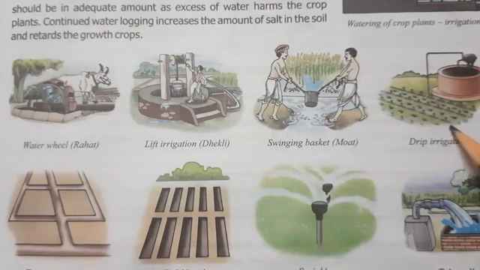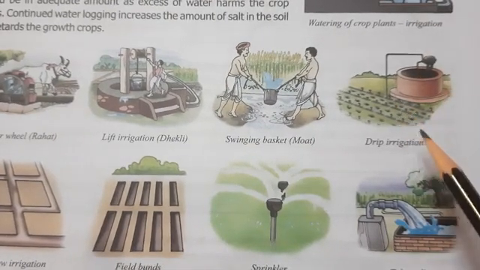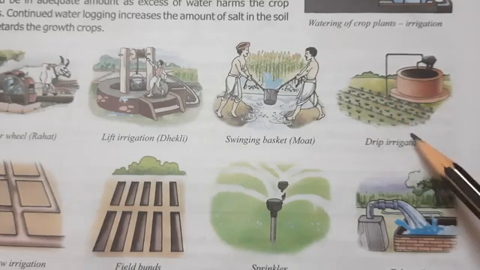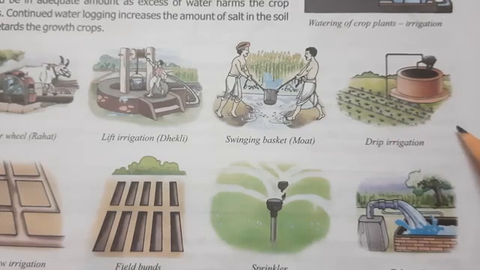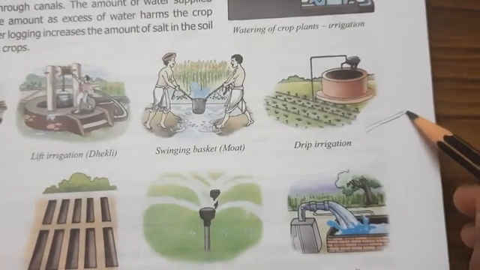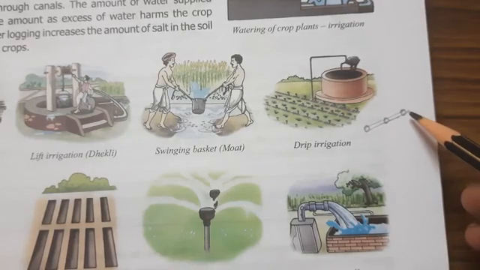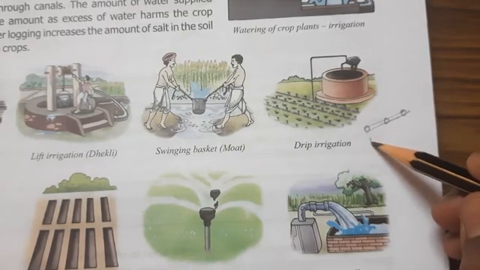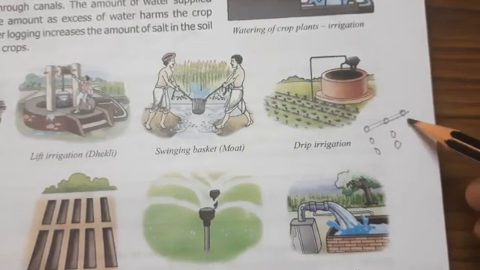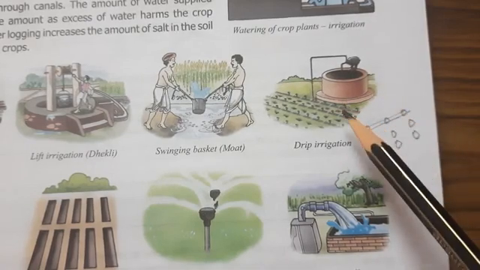Drip irrigation. What is drip irrigation? Drip irrigation means, as the name indicates, drip. You can see here there are so many pipes laid on the field, and in these pipes at regular intervals there are small holes, and when the water is passed, the water comes out from these holes in the form of drops. So it comes out drop by drop. That is why it is called drip irrigation.